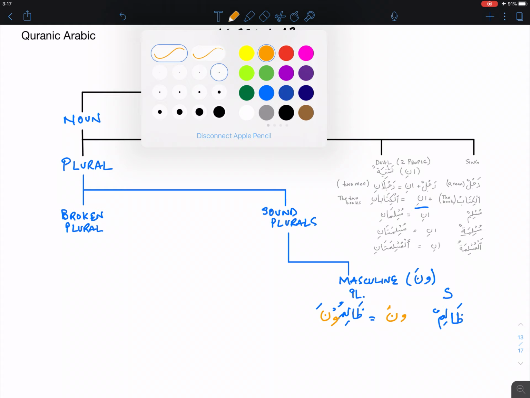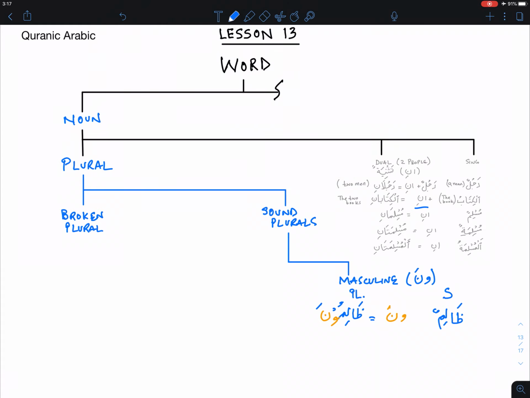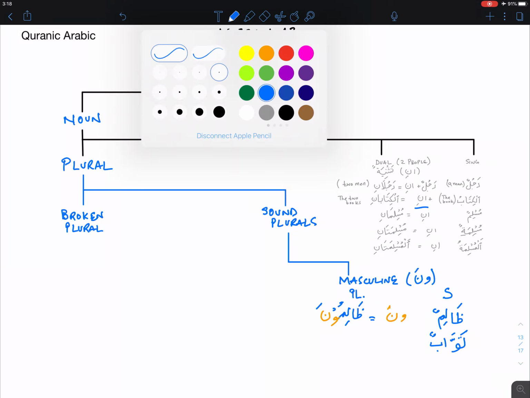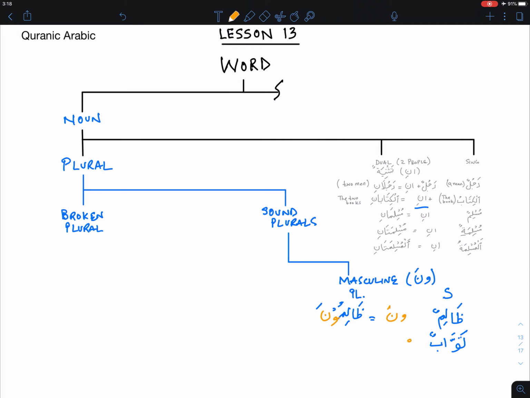So let's go on to take another example, and let's take a word that comes in the Quran, tawwabun, someone who repents, and we add waw noon fatha. So again, applying the rule, we get tawwabu.